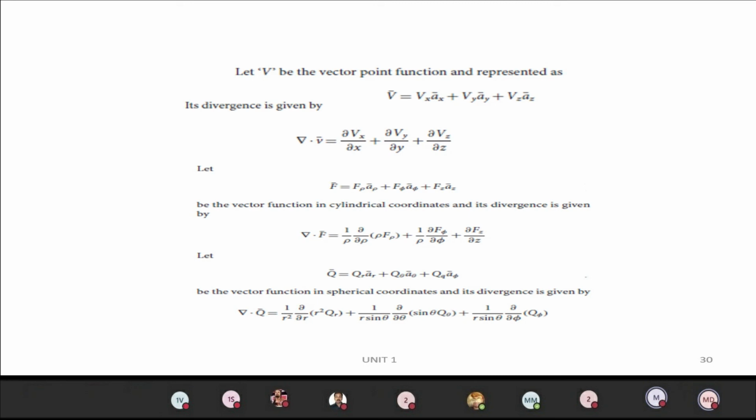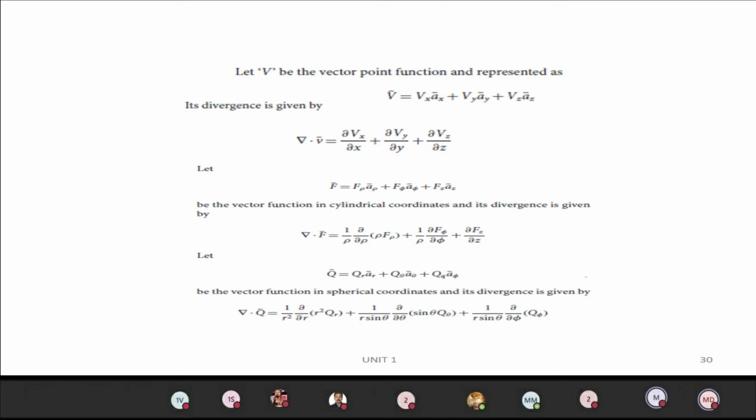So this formula we have to remember clearly. Many of them will remember only the Cartesian system and they will write the same formula for cylindrical and spherical, just replacing with Vx, Vy and Vz. But the formula differs for each system. Clearly you have to see that. So del dot F vector equals 1 by rho dou by dou rho of rho F rho, plus 1 by rho dou F phi by dou phi, plus dou Fz by dou z.